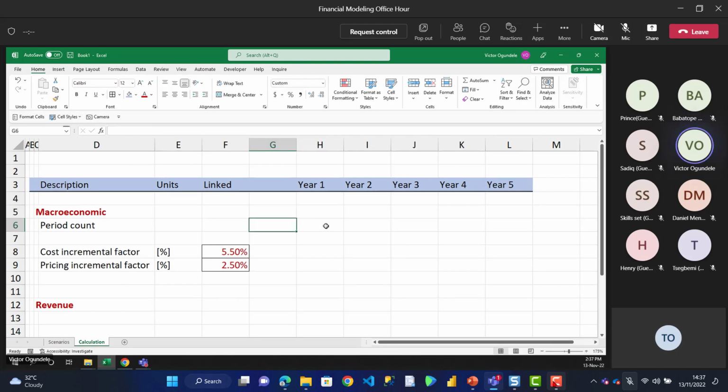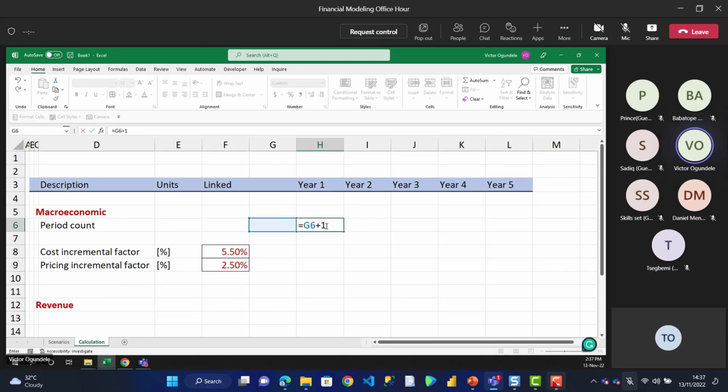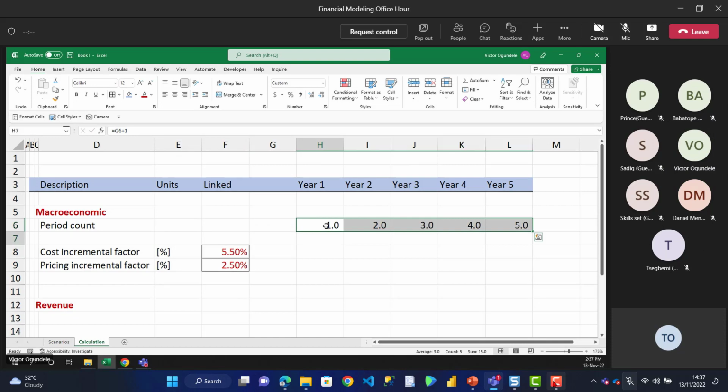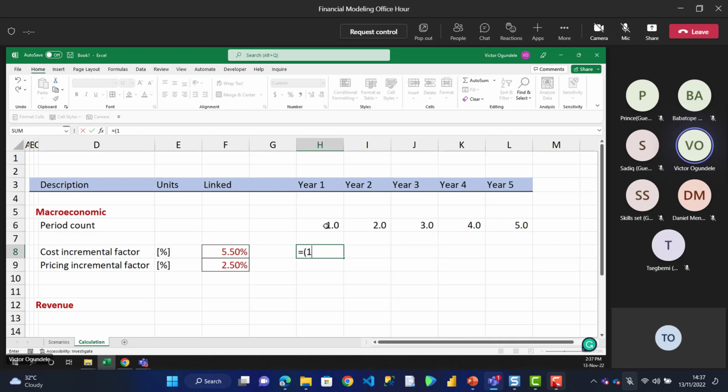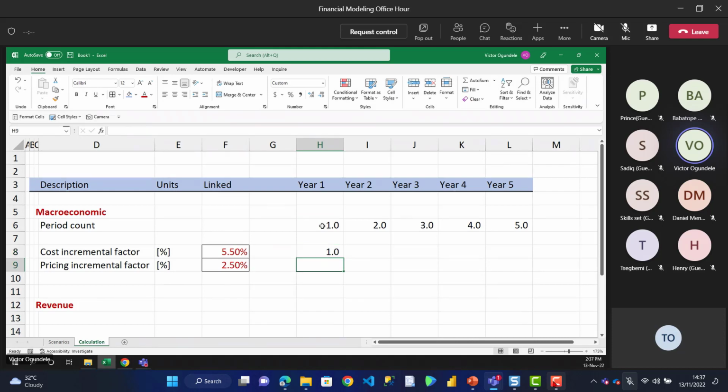So our period count, base year plus 1, copy that for the 5 years period. So using that, equal to, let's use our growth formula, 1 plus our cost incremental rate, which I'm going to lock the column. So by the time I copy it to the right, copy it down, trying to work smart. Then raise to the power, open my brackets, my period here, minus 1. Close the brackets and press enter. So I can just copy it down as well, and copy it for the other years.